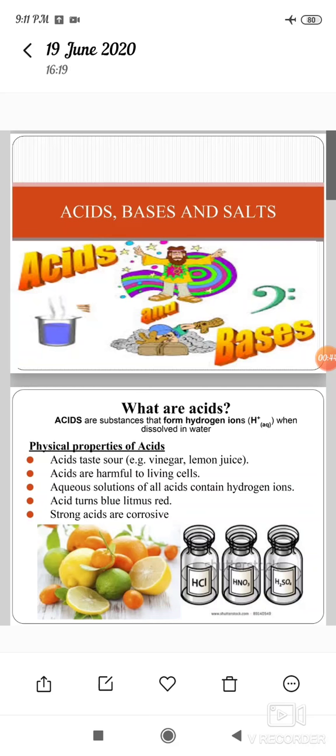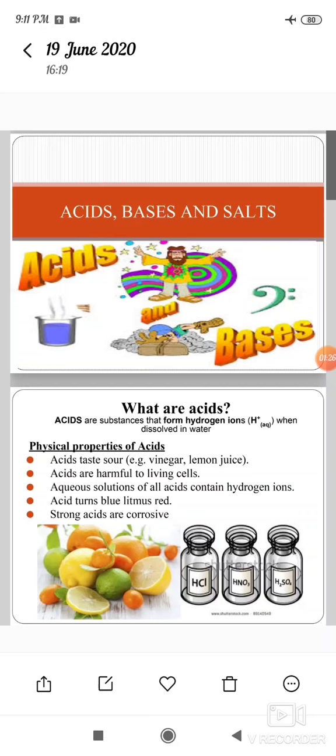What are acids? Acids are substances that form hydrogen ions, or H+ ions, when dissolved in water. That's why they are called acids. There are two kinds of properties of acids: physical properties and chemical properties. First, the physical properties of acids.